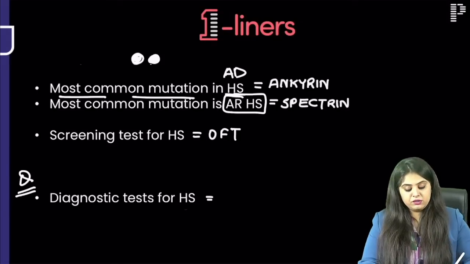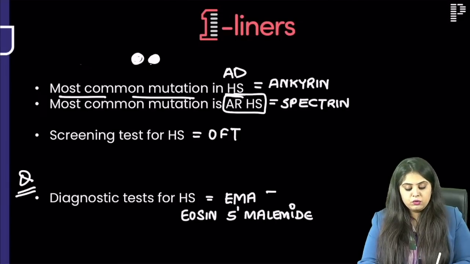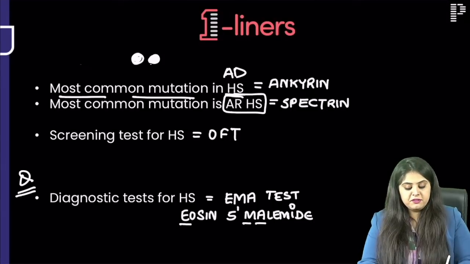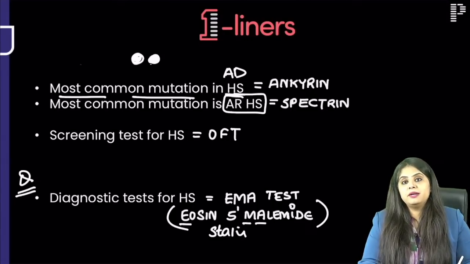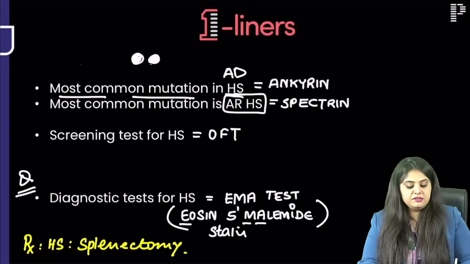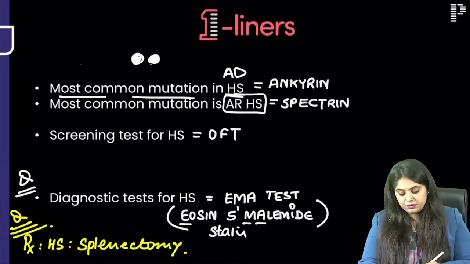Nowadays, what is the diagnostic test for hereditary spherocytosis? It is the EMA test. If you want to keep your life simple, learn EMA. If you want to make your life tough, then the full form is the name of a stain called eosin 5 maleimide stain. I've not written it here, but now let me tell you the treatment too. For hereditary spherocytosis, the preferred treatment is going to be splenectomy. And these days they are asking you these splenectomy questions in surgery, so I'm giving that to you.